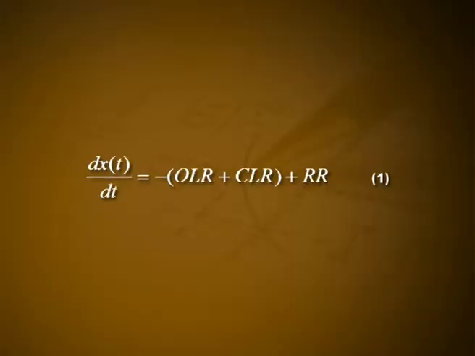Although we may not have a specific formula for x(t) as a function of t, we may have a good deal of information about the operational loss rate, that is OLR, of the x force, that is the loss rate due to inevitable diseases, desertions and other non-combat mishaps, the combat loss rate CLR due to encounters with the y force, and the reinforcement or supply rate RR. We shall assume that the net rate of change in x(t) is given by dx(t)/dt = -(OLR + CLR + RR). A similar equation applies to the y force.